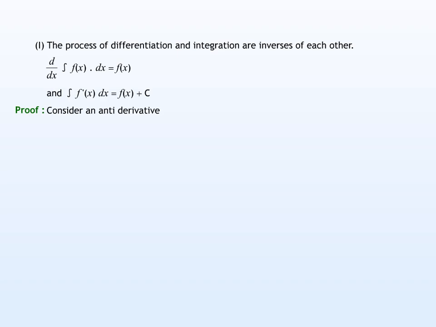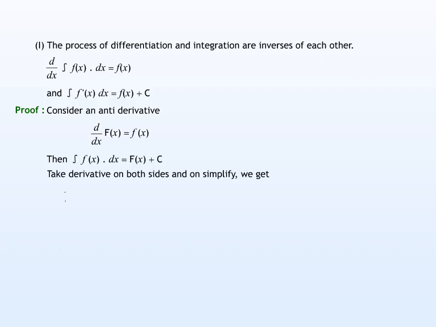Consider an antiderivative capital F of the function f(x) such that d/dx of F(x) is equal to f(x). Then the indefinite integral of the function f(x) with respect to x is equal to F(x) + c.